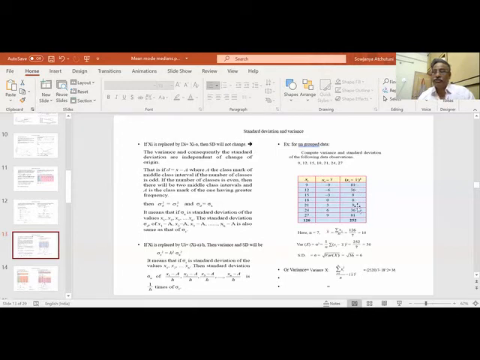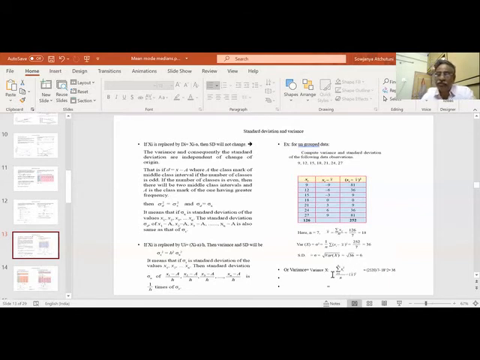If I do the squares and add, I am getting 252. So if I apply my formula, sigma xi minus x bar whole square by n, where n is 7, it is 252 by 7. That is 36. That is variance. What is my standard deviation? Root of variance. That is 6.